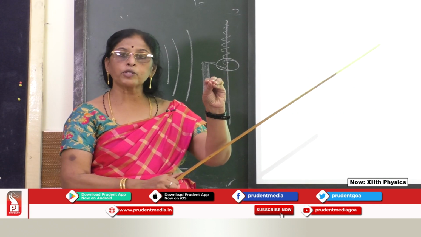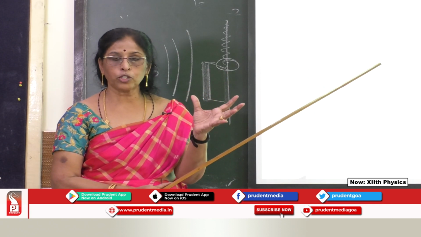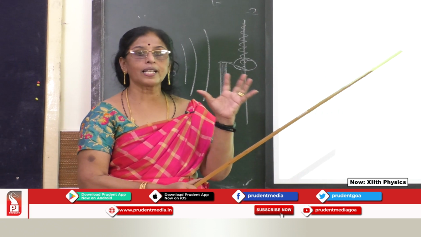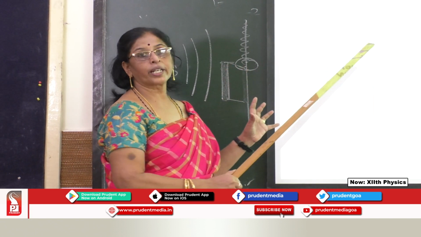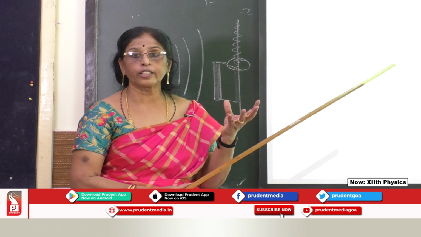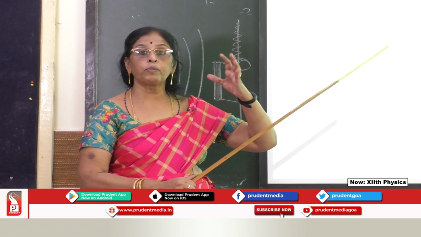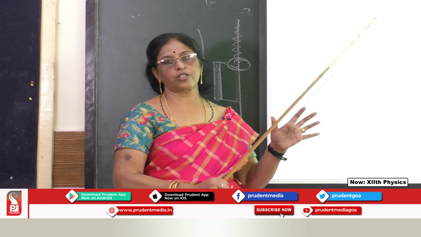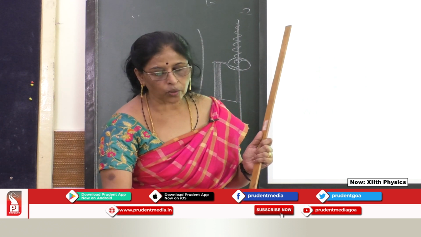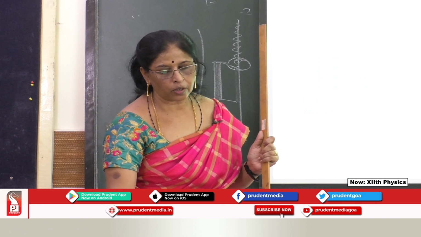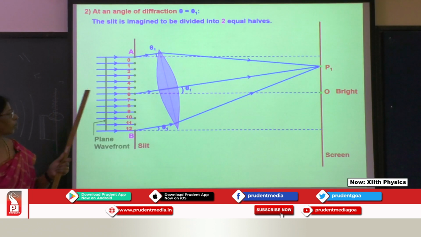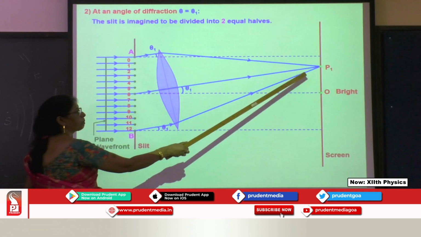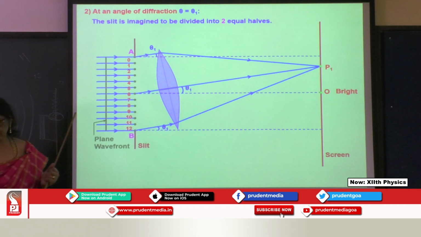Because they both meet, they are adding, so lambda by 2 plus lambda by 2 becomes lambda. That time we get a dark fringe. Why do we get a dark fringe? Because they are both in opposite phase, they cancel each other: 6 crests, 6 troughs. So that gives rise to a dark spot over there. Okay, because O is the bright one, P1 is a dark fringe.